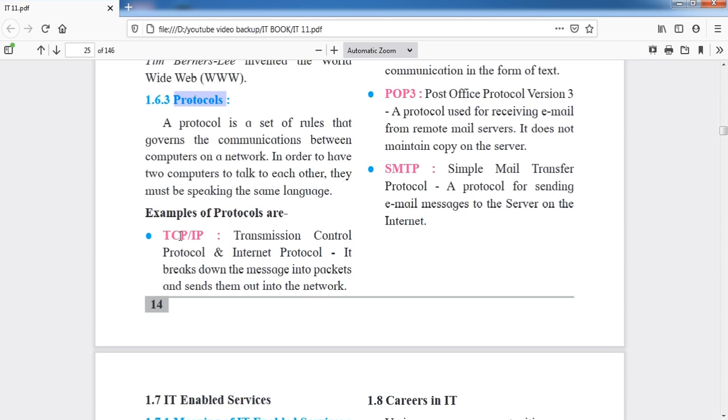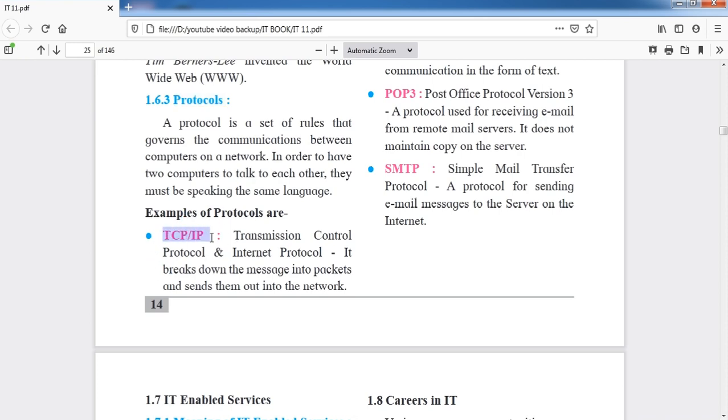What a protocol does is convert the information into something understandable to the other respective machine, or it helps those two machines in the network to communicate. So let's see which are the different protocols in this chapter.